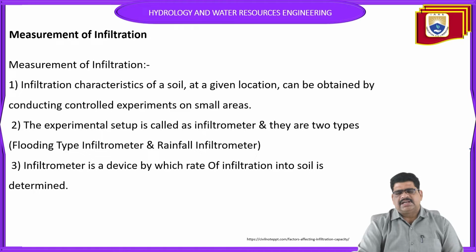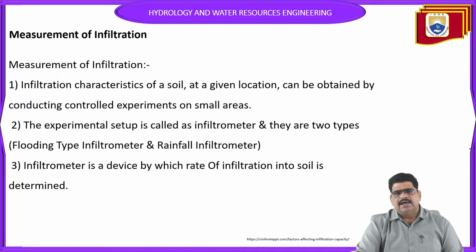Measurement of infiltration, let us see. The infiltration characteristics of the soil at a given location can be obtained by conducting controlled experiments on small areas. Is there any device for measuring the infiltration? Yes, there are a lot of devices.